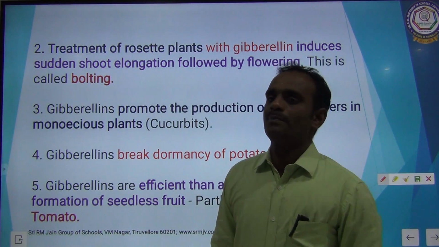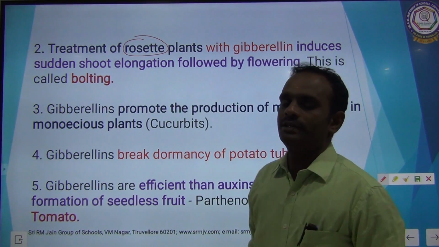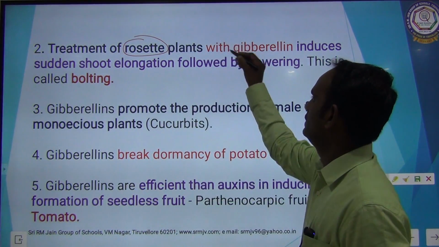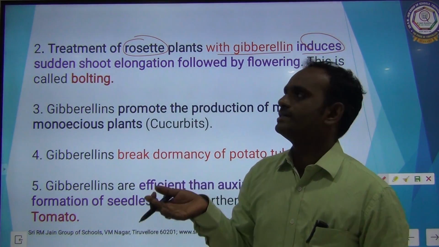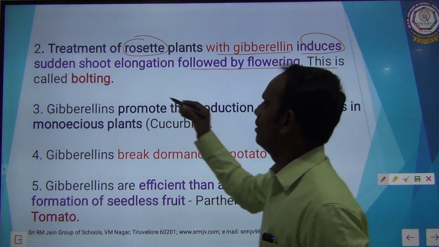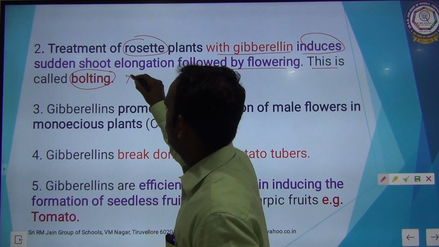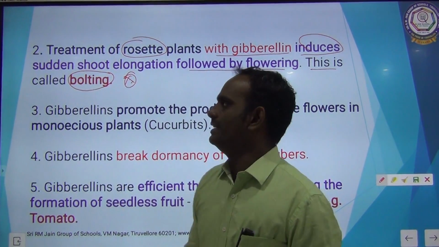Treatment of rosette plant. Rosette plant is nothing but a type of plant. So, treatment of rosette plants with gibberellin induces sudden shoot elongation followed by flowering. This process is called bolting. It is also one of the 2 mark questions. What is bolting? It's very easy.